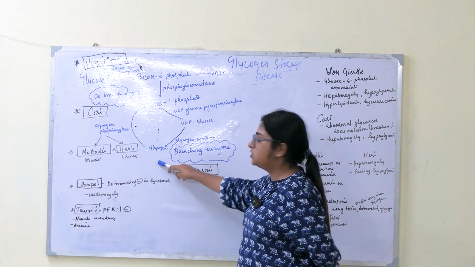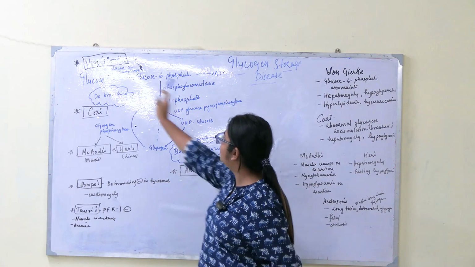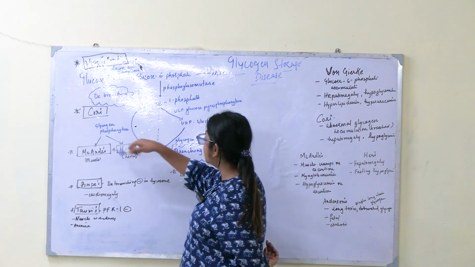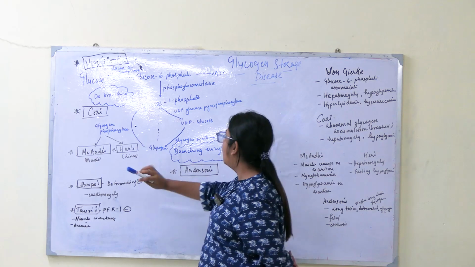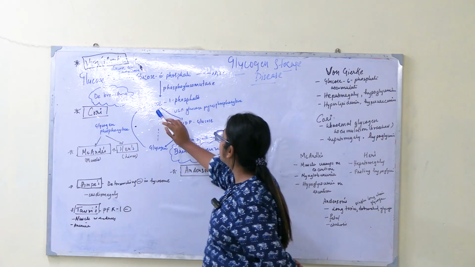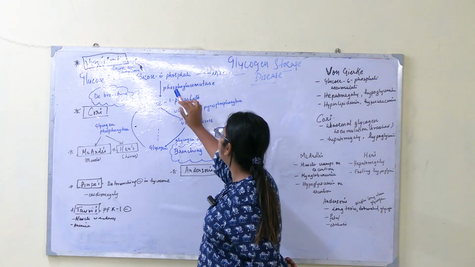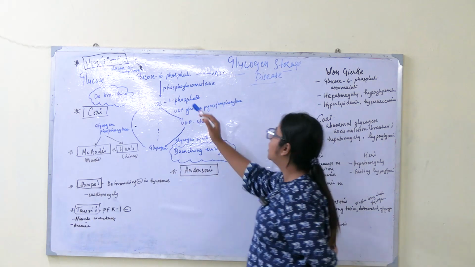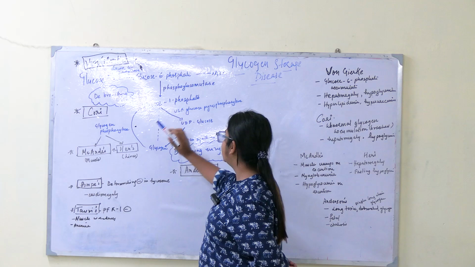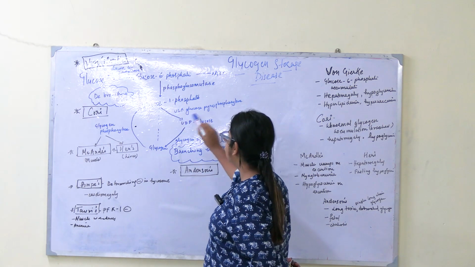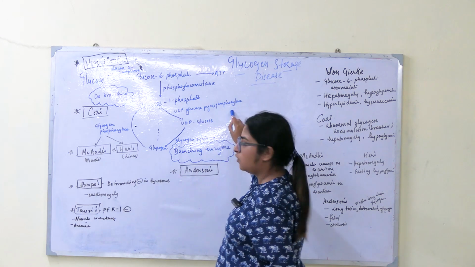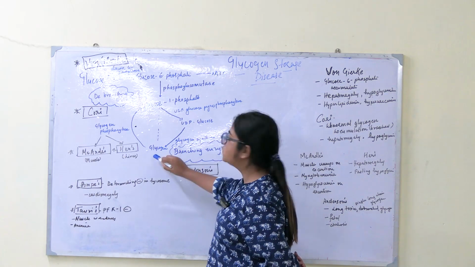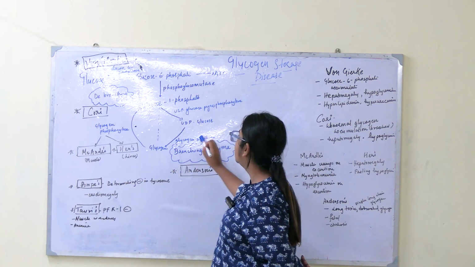So this is the formation of glycogen. And from glycogen to glucose 1-phosphate and then back to glucose, a single enzyme is needed: glycogen phosphorylase. This is the complete pathway you should all know. Now see, glucose 6-phosphate to glucose 1-phosphate, the enzyme is phosphoglucomutase. This enzyme is not as important to remember, but I wrote it for knowledge. From glucose 1-phosphate, UDP glucose pyrophosphorylase acts and UDP glucose is formed. Then UDP glucose gives glycogen, and the enzyme, as I already told you, is glycogen synthase.